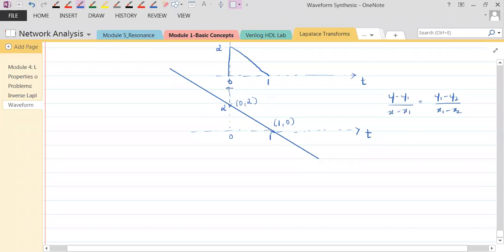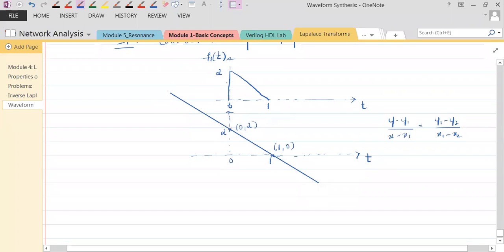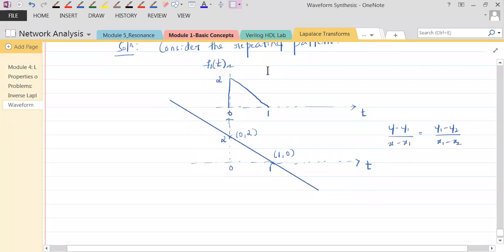What is y here? We have called this f1 of t. Let us call this fa of t. So y is fa of t minus y1. Y1 is 2. See, this is x1, y1, x2, y2.